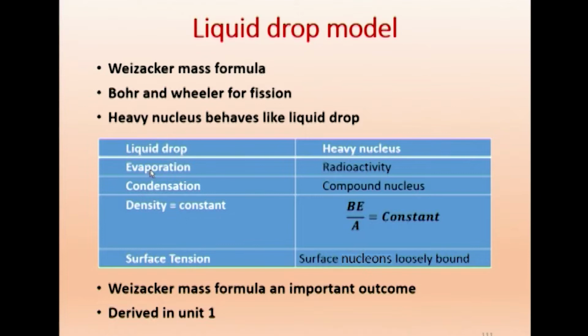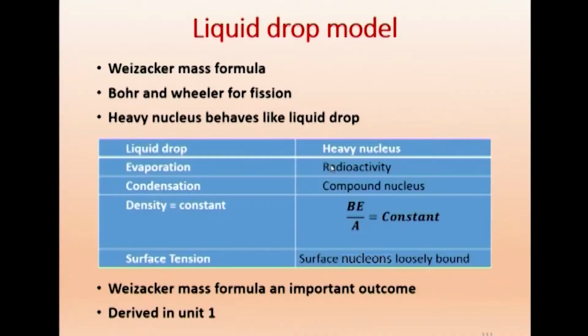When you say evaporation, equivalent to that is radioactivity. In evaporation the water molecules come out of the liquid. Similarly, when you talk about a heavy nucleus, it is radioactivity, alpha, beta, gamma come out. So this is the comparison that we make.